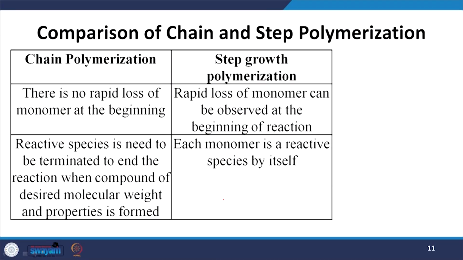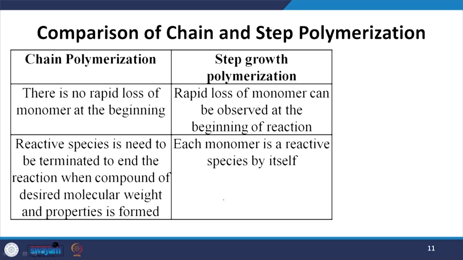Another thing is that in chain polymerization, there is no rapid loss of monomer at the beginning, whereas in step growth polymerization, you can observe a rapid loss of monomer at the beginning of the reaction.